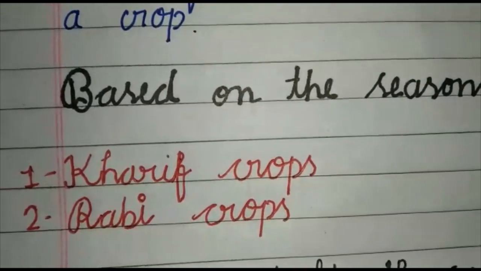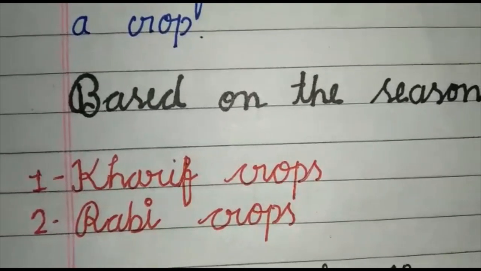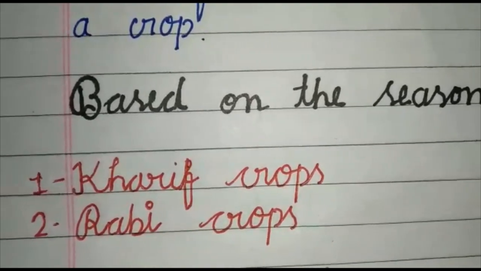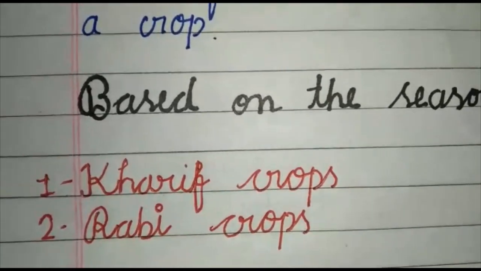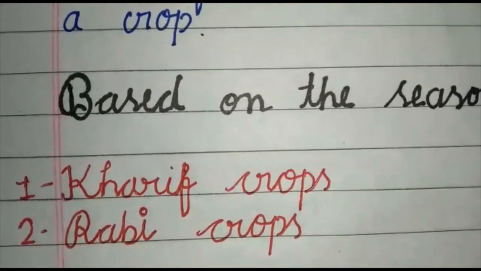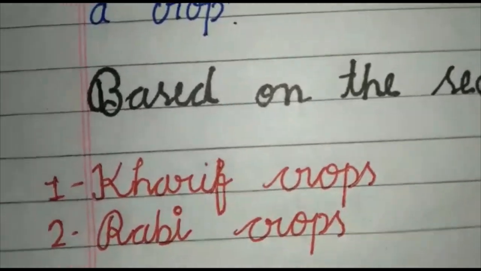Based on the season, there are two major types of crops. First is kharif crops and second is rabi crops. Kharif crops are the crops which are sown in the rainy season.